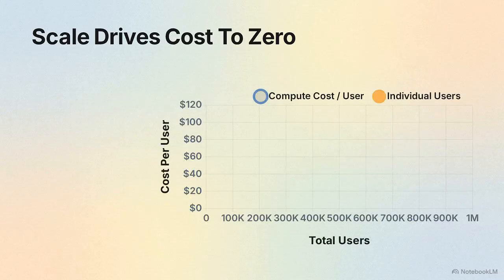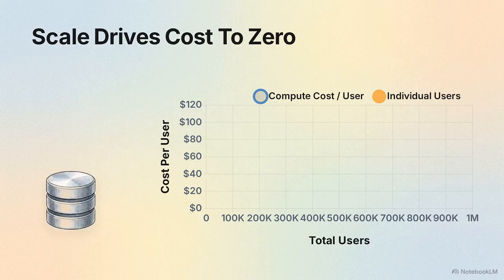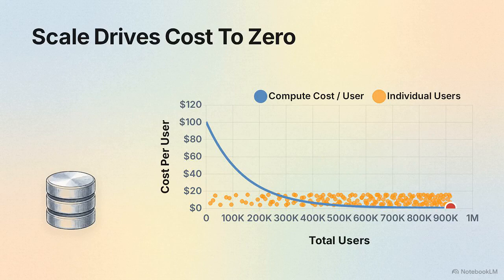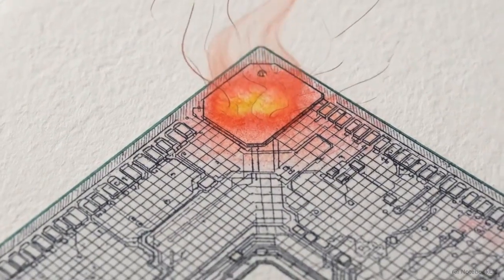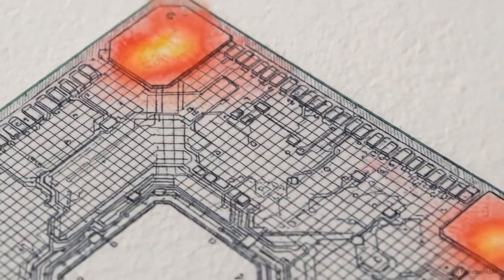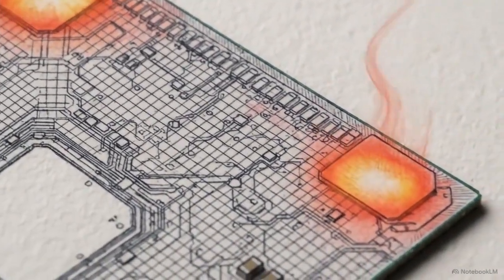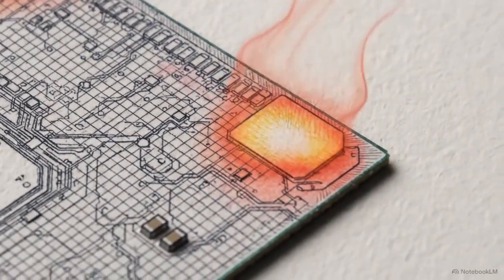In traditional software as a service, scaling relies on a specific economic principle. As you add more users to a centralized database, the compute cost per user approaches zero. Large language models break these traditional software scaling rules. The unit economics of an LLM are bound to intensive GPU matrix math. The more users interact with the system, the more math is required.